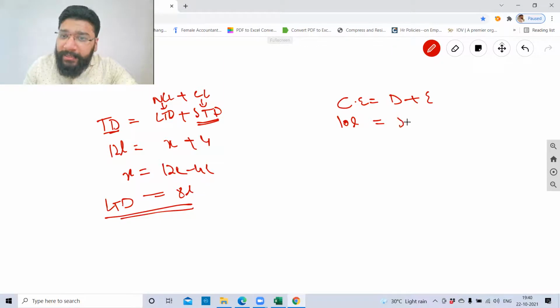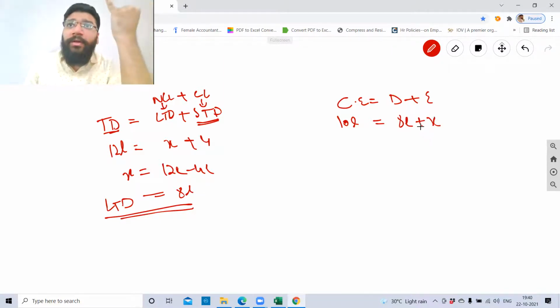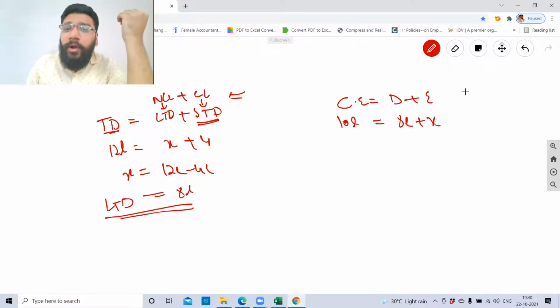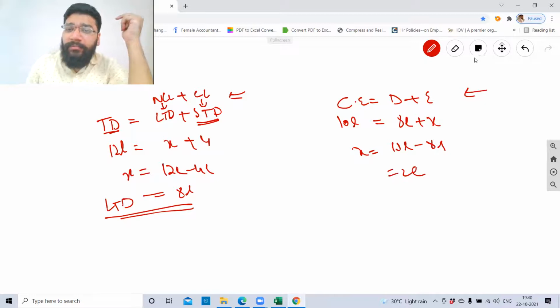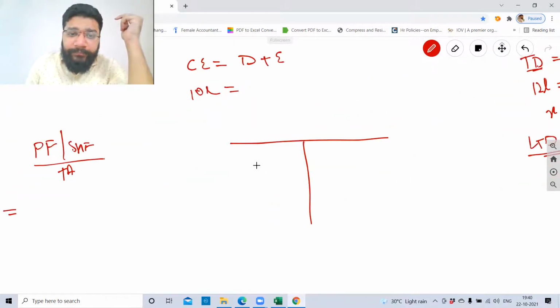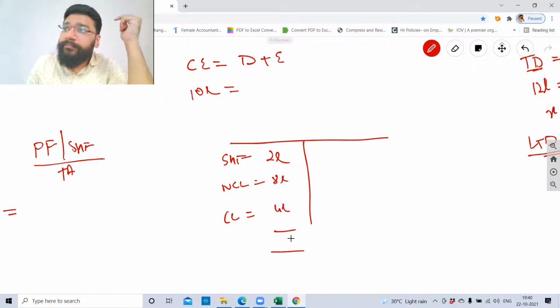Can I substitute this 8 lakh here and find out your equity? So first you found out current liability. You substituted the current liability here to find out the long-term debt. Then you substituted this long-term debt in this formula to find out your equity. So X is equal to 10 lakh minus 8 lakh, 2 lakh. So your capital is 2 lakh. Your shareholders' fund is 2 lakh. Your non-current liability is 8 lakh. And your current liability is 4 lakh. Total is how much? 14 lakh.